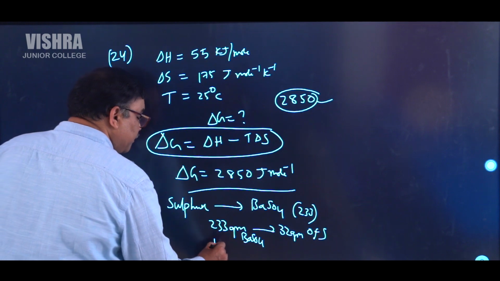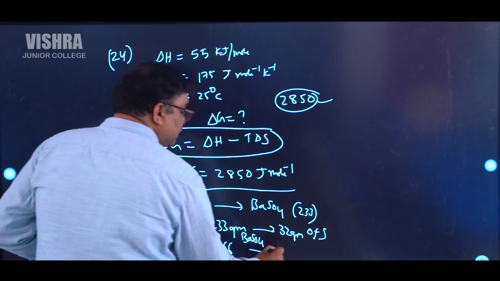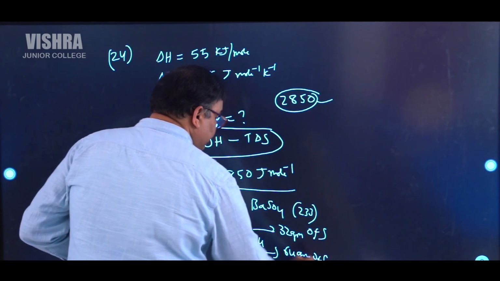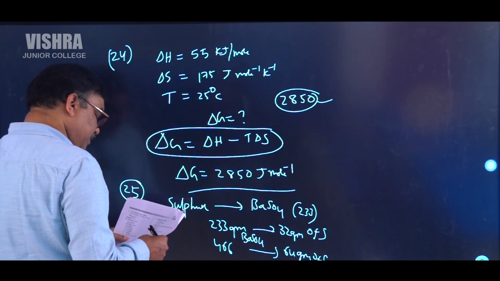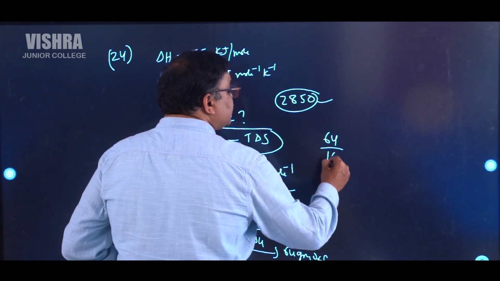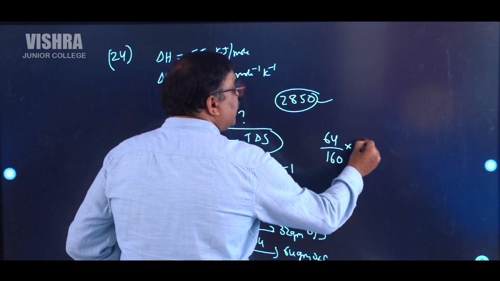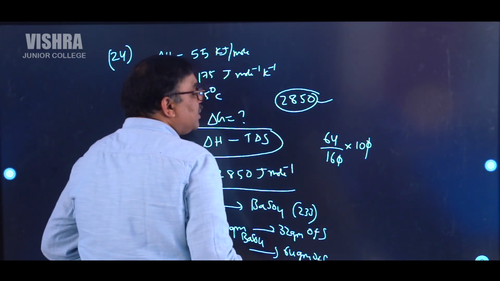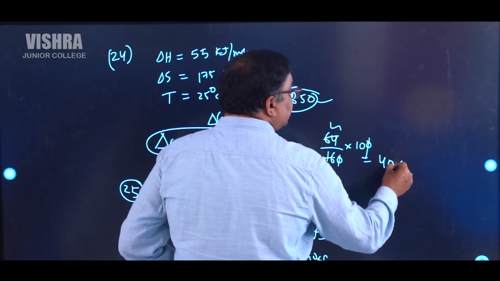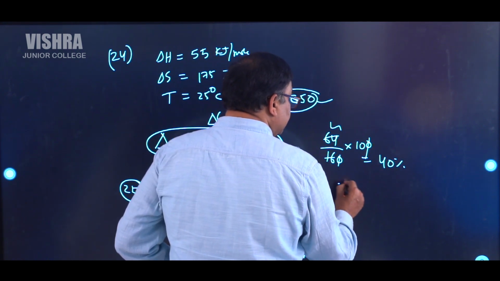So if they give you 466, it will be 64 grams. Simple, make it double, this one also will become double. So 64 divided by 160 into 100. So 16 goes 4 times here. This one is 40%. So our integer is 40.